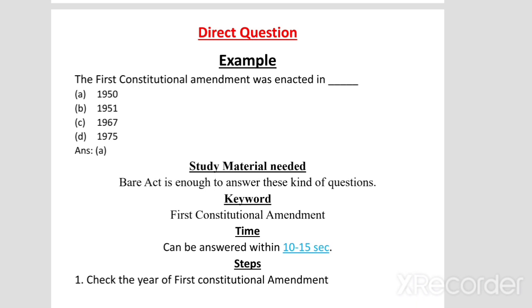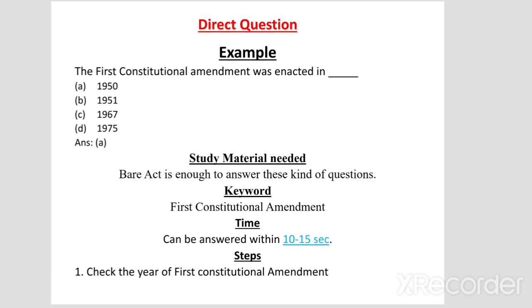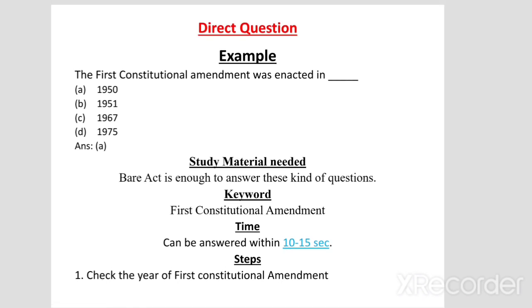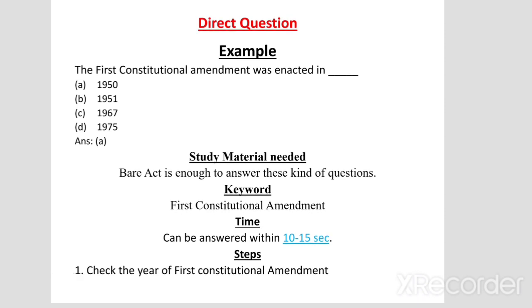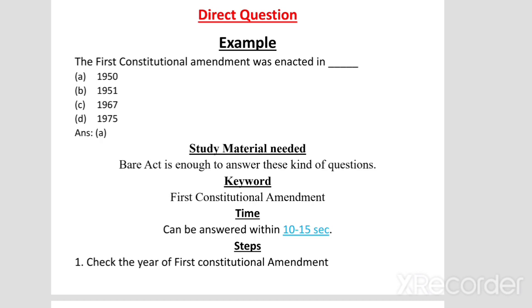What are the steps to find the answer for these kinds of questions? First, check the year of the first constitutional amendment. Why I am grouping it as a direct question is that in the question itself it is direct that it is a constitutional amendment and not an amendment of any other act. It narrows the question, and particularly the first constitutional amendment gives a clear idea of how and where to search. So you will search for the first constitutional amendment enacted here. It is direct and it will not consume more of your time. It will narrow your search.